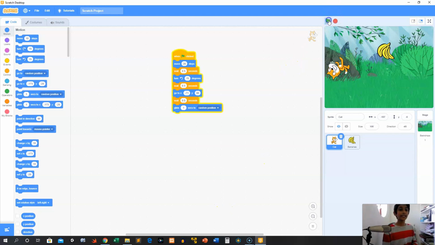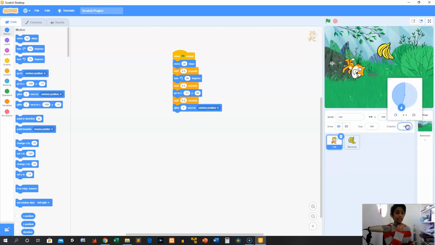But the problem is I don't want to click the green flag every single time. That's kind of boring, and we can make him rotate 90 degrees. And remember what I taught you about rotating. We can click here and change the direction, and we can type 90, and that will reset it.